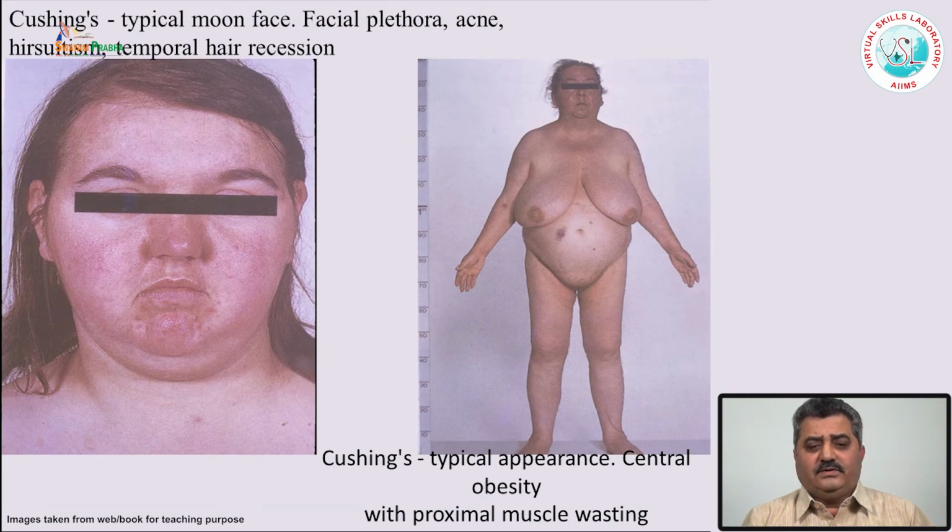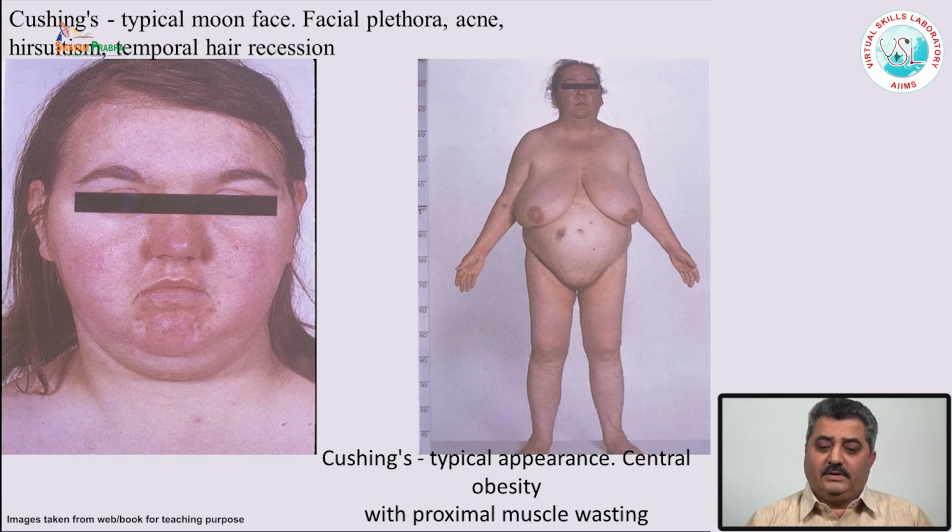They have very characteristic features: facial plethora, acne, typical moon face, buffalo hump, more hair on the face, temporal hair recession. These are very characteristic of Cushing disease or Cushing syndrome.